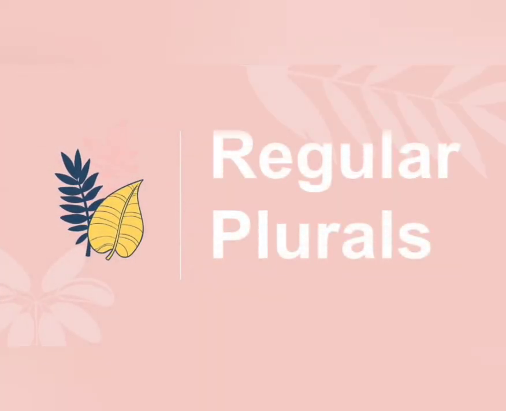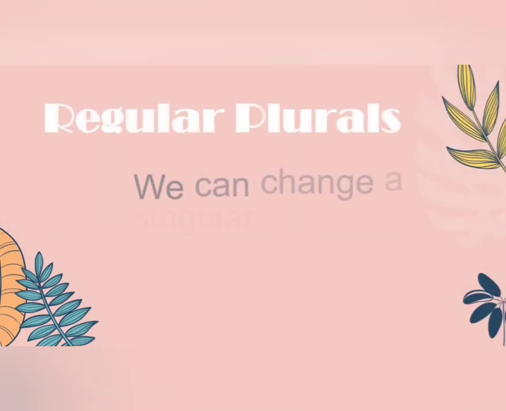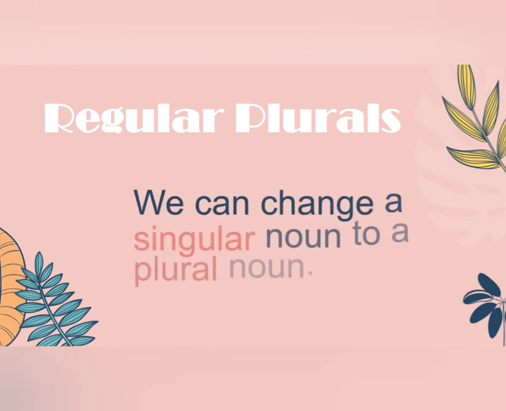Now let's see regular plural. In regular plural, we can change a singular noun to a plural noun.